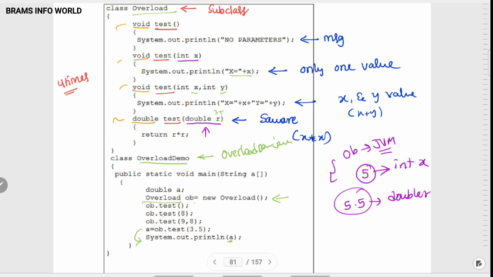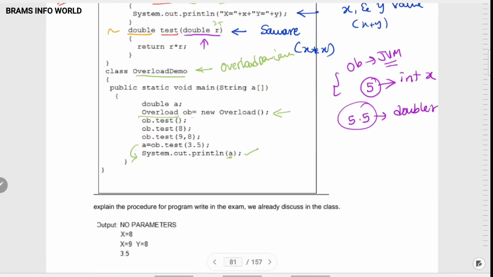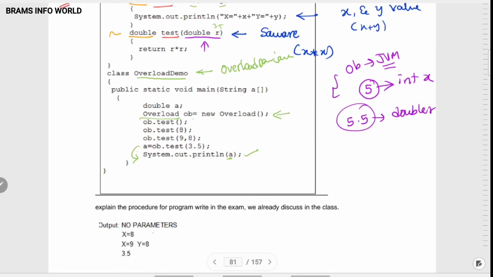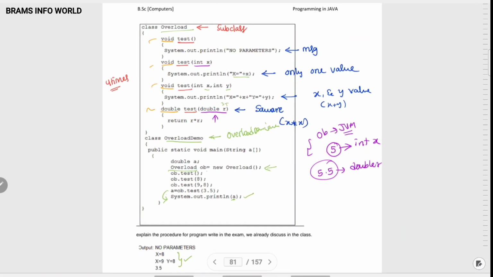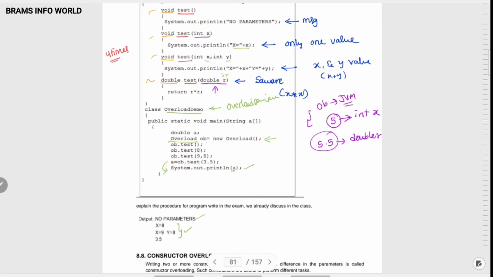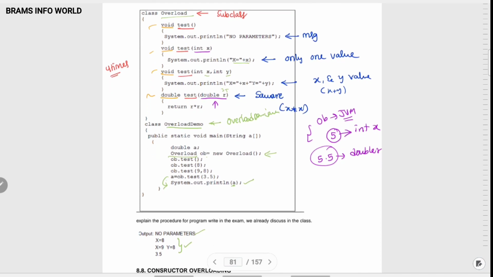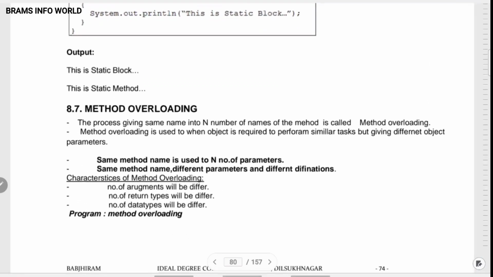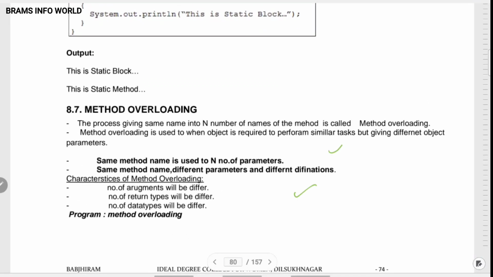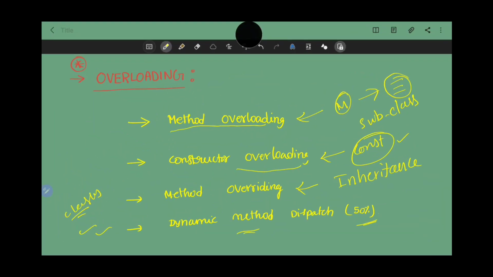You can also print this information, like you have to print System.out.println plus ob.test. That is also available, but as per my requirement, I'm printing all values based on the program. So this is the way we have to define method overloading in our Java language. The detailed information is available. Kindly check it, and it is one of the important questions in long answers. I hope you understand the concept of method overloading.